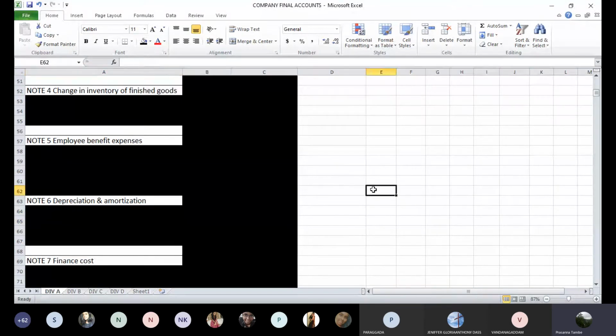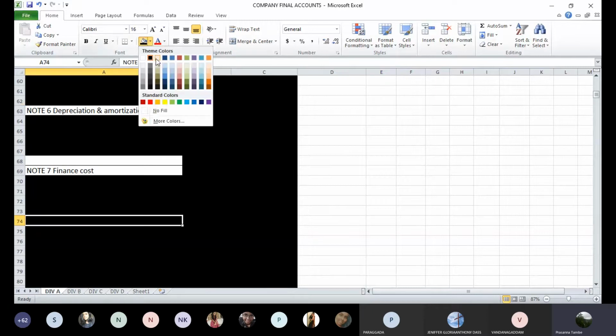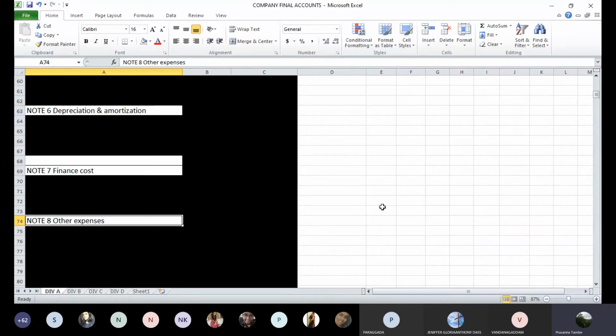Then 6 is depreciation and amortization, 7 is finance cost, and note 8 is other expenses. All of you have completed these items?